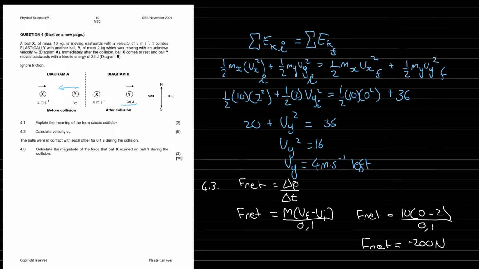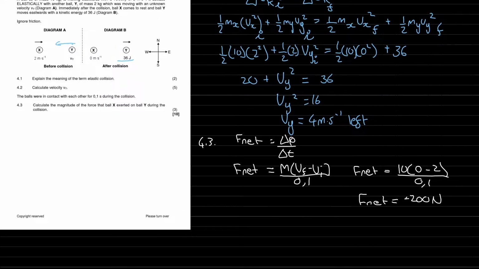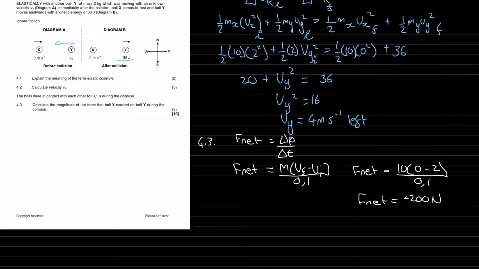Now let's read the question again. We need to calculate the force ball X exerted on ball Y. So if it's moving that way, we're going to take the positive answer of this because I'm taking the right as positive. And because of Newton's third law is the reason why we can do this. I'm going to say F net equals 200 newtons on ball Y.